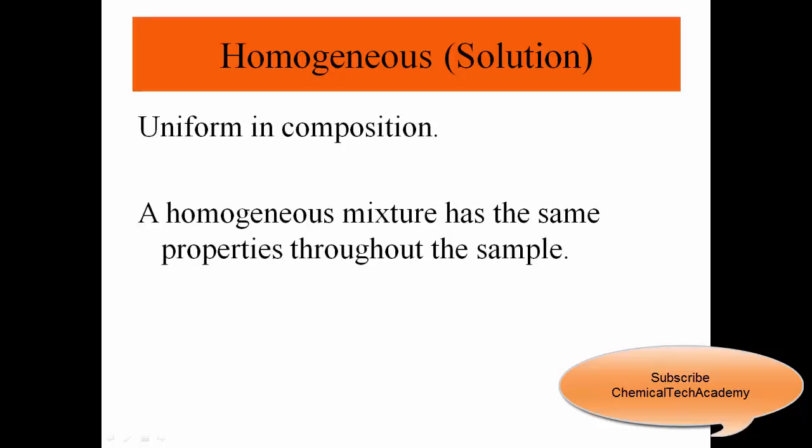So what are the examples of solutions, or homogeneous mixtures? We can say clean air, which consists mostly of nitrogen and oxygen, around 79% nitrogen, 21% oxygen. Or we can say some brass alloys, which are homogeneous mixtures containing the elements copper and zinc. So a homogeneous mixture has the same properties throughout the sample.